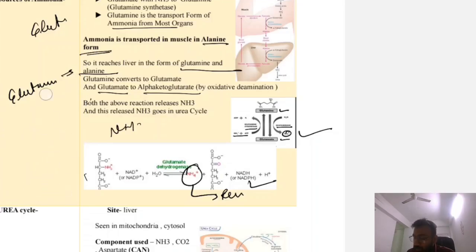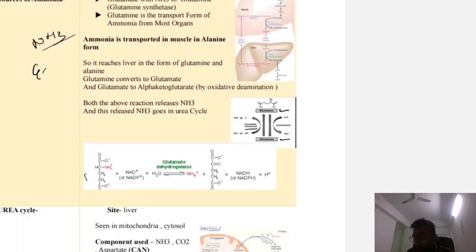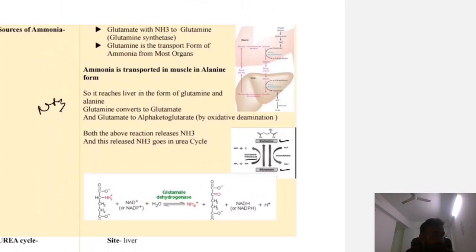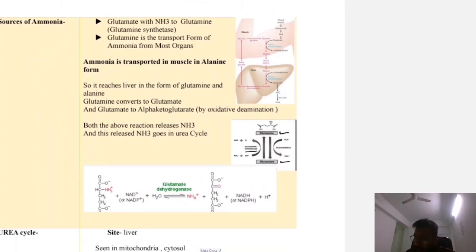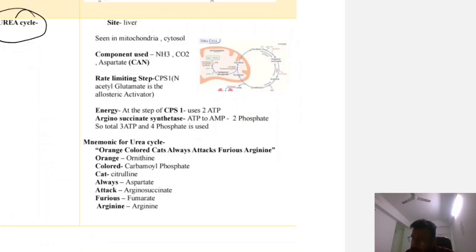Now this NH3 is in the liver. So where does it go? From the other body parts, NH3 is brought to the liver in the form of glutamine, and from the muscle in the form of alanine. Now this NH3 has to go into the urea cycle for detoxification. So in the liver, this released NH3 goes into the urea cycle.